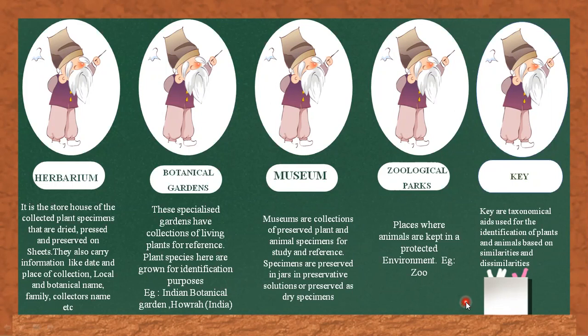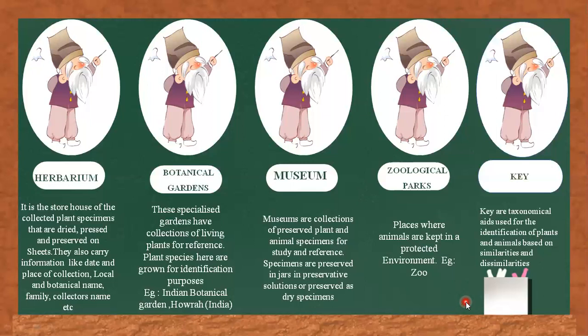Each statement in a key is called a lead. Separate taxonomic keys are required for each taxonomic category, for example family, genus, and species, for identification purposes. So in a key, there is a requirement for information like family, genus, and species for various identification purposes. Keys are generally analytical in nature.